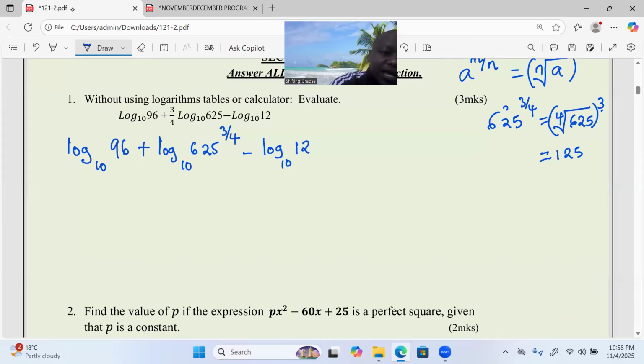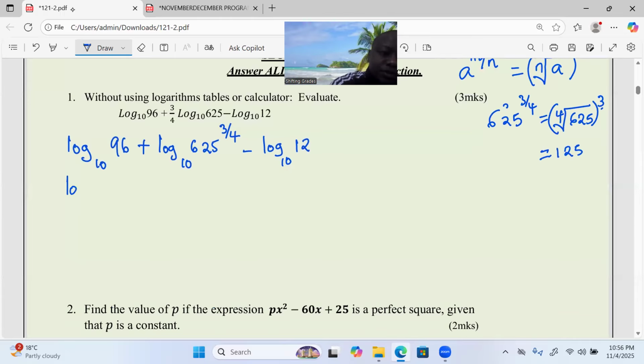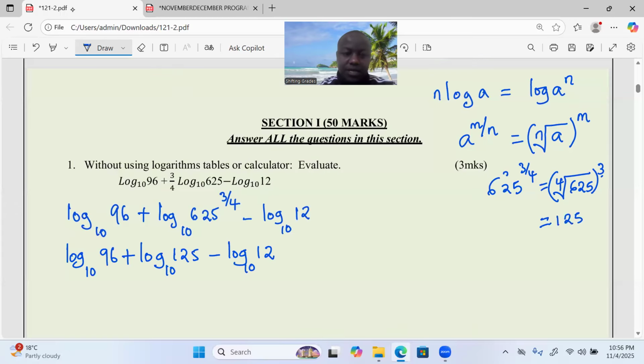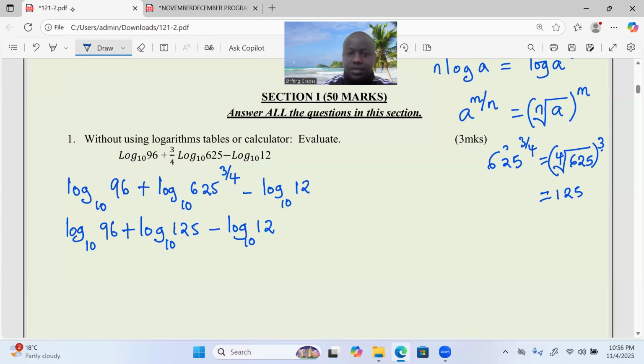That is now some bit of indices. So the logarithm to base 10 of 96 plus the log to base 10 of 125 minus the log to base 10 of 12. Then now I will talk about the first law of logarithms together with the second law of logarithms.